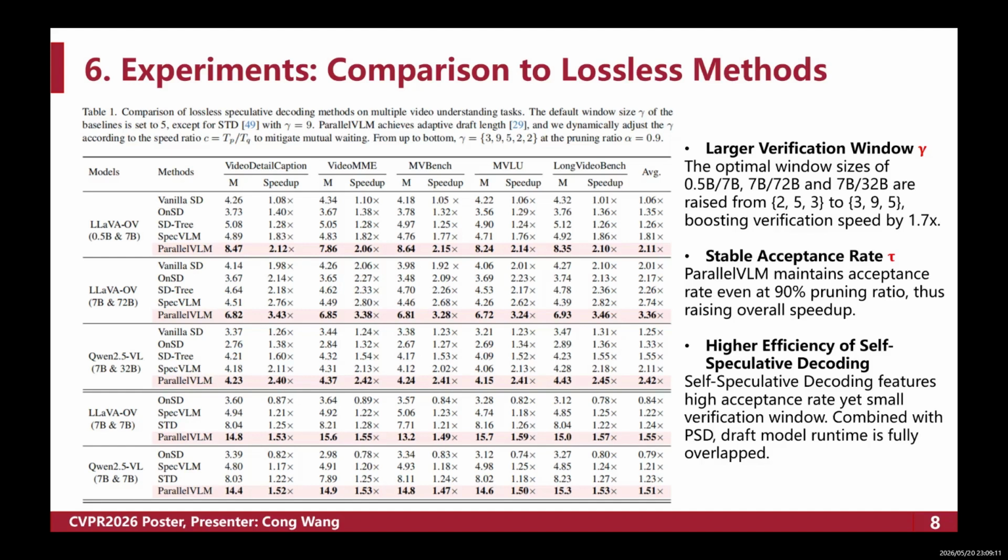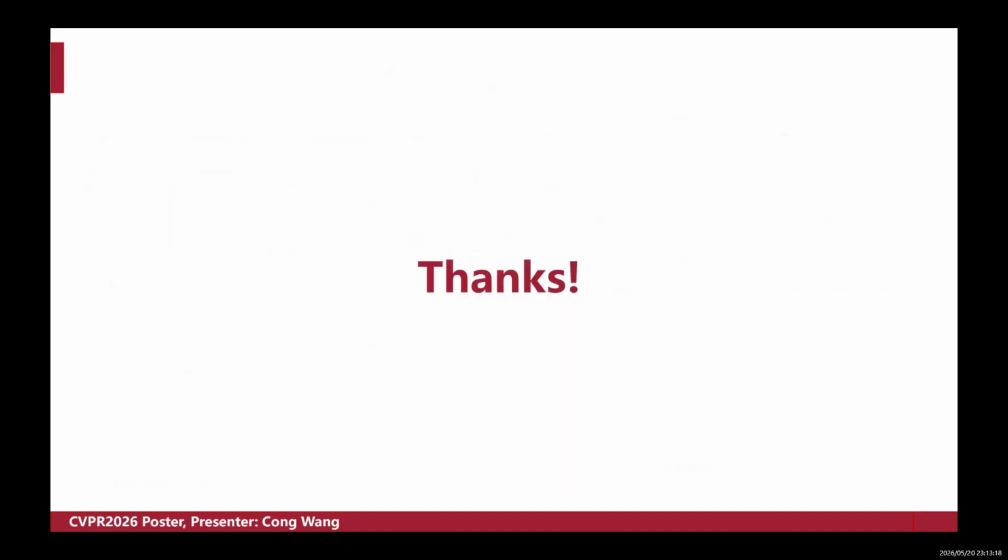improving the overall verification throughput by 1.7 times. All right, so in summary, we propose ParallelVLM in this work, which is an alignment-aware parallel speculative decoding framework. It efficiently accelerates video large vision language model decoding. Our solution fits long-sequence video understanding scenarios and can be seamlessly deployed in real-world applications.